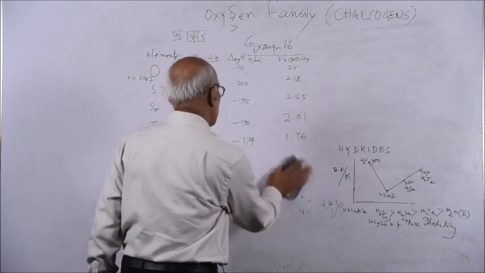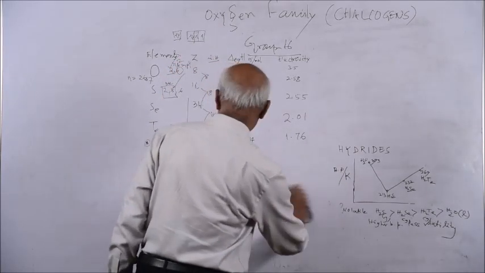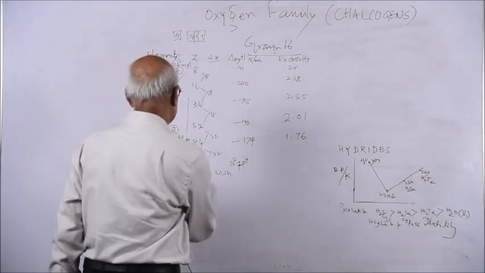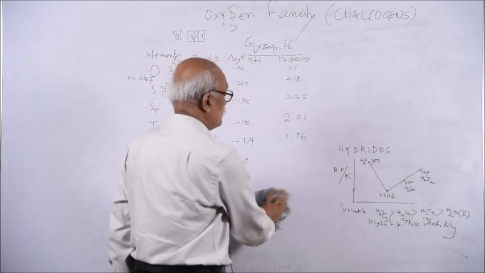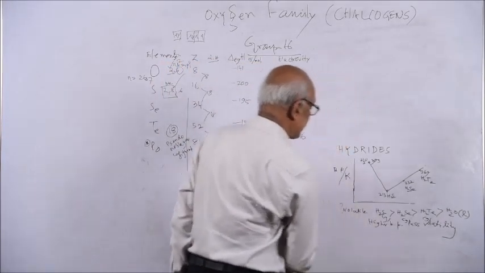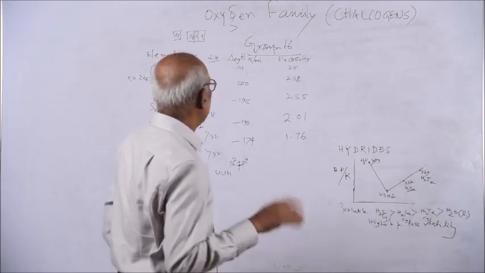And generally you remember that in group 16 the ionization energy is less than that of the nitrogen family. It is expected to be greater, but it is less due to this electronic configuration.